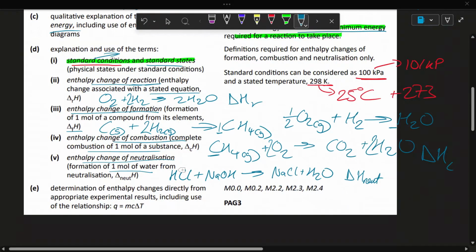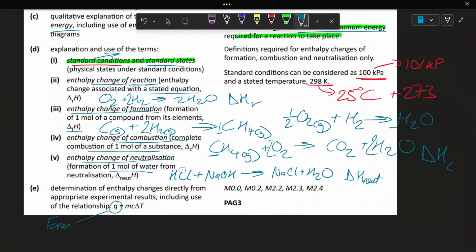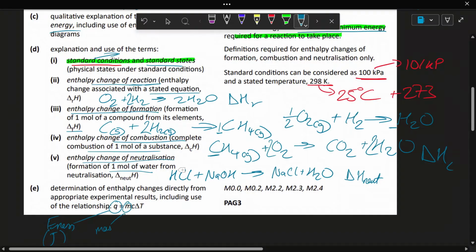Okay. Finally, for this part, we can find the actual energy released from a reaction through this formula, Q equals mc delta T. So Q is the energy in joules, m is mass, typically in grams for our case, C is the specific heat capacity.